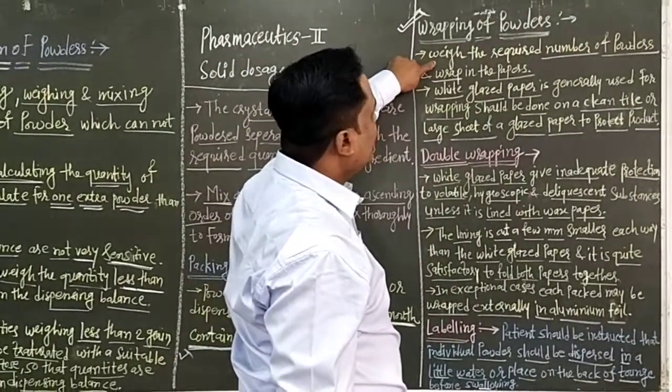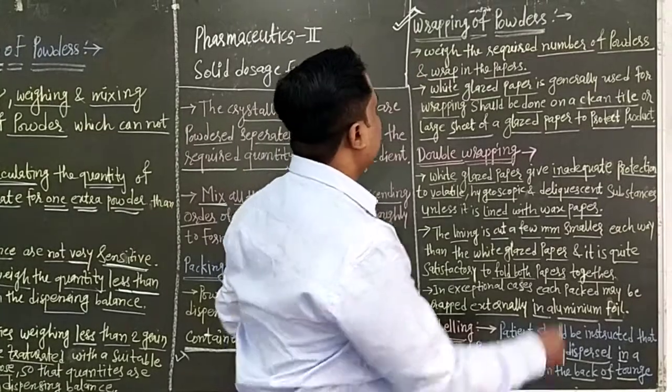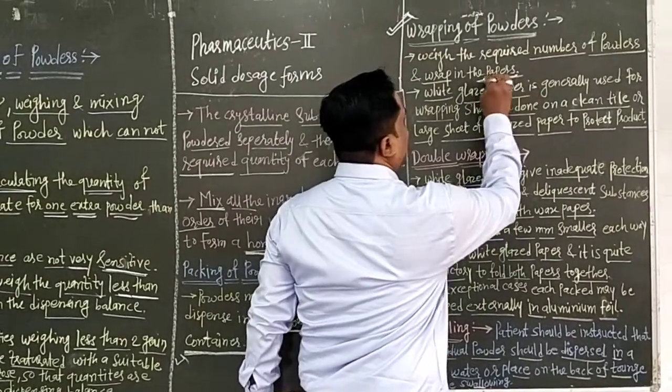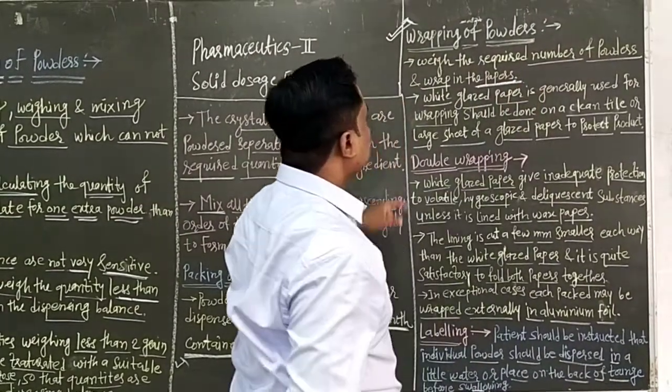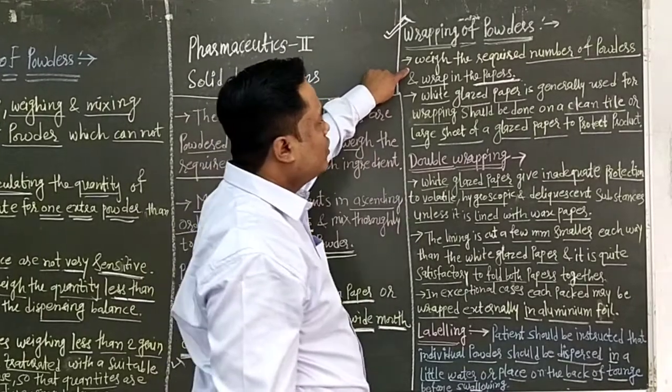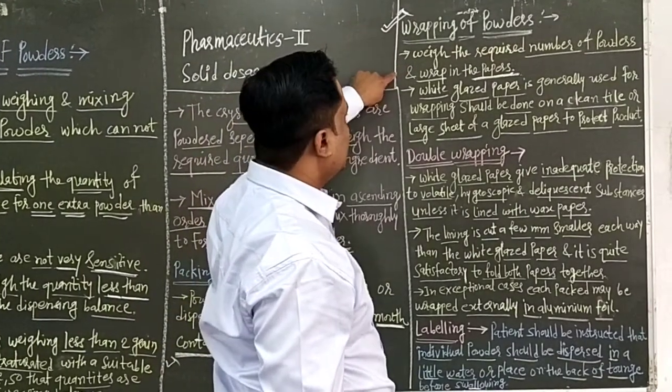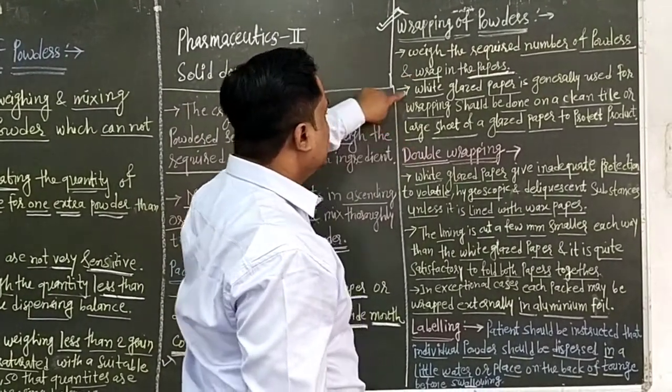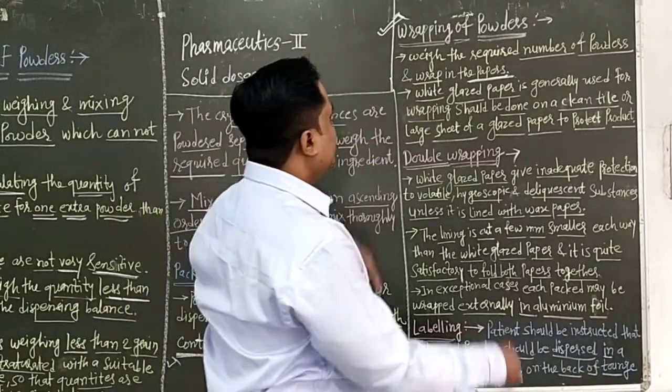Then weigh the required number of powders and wrap in the papers. The wrapping of powders is done in papers. Weigh first the required number of powders and wrap in the papers. Then which paper is used?